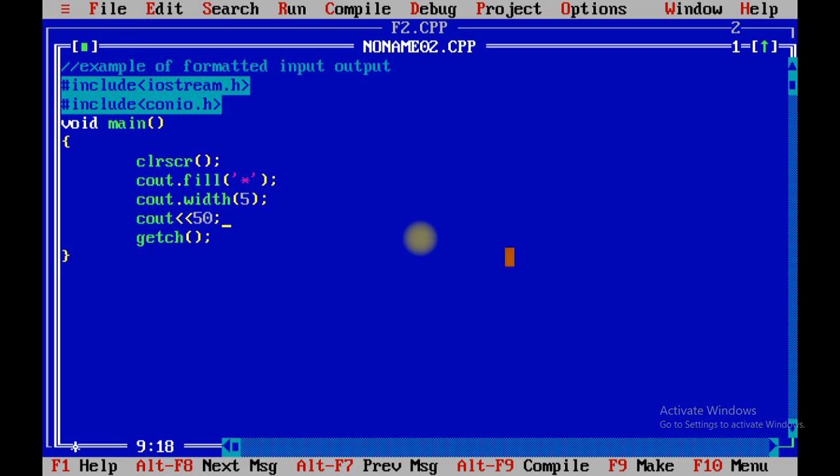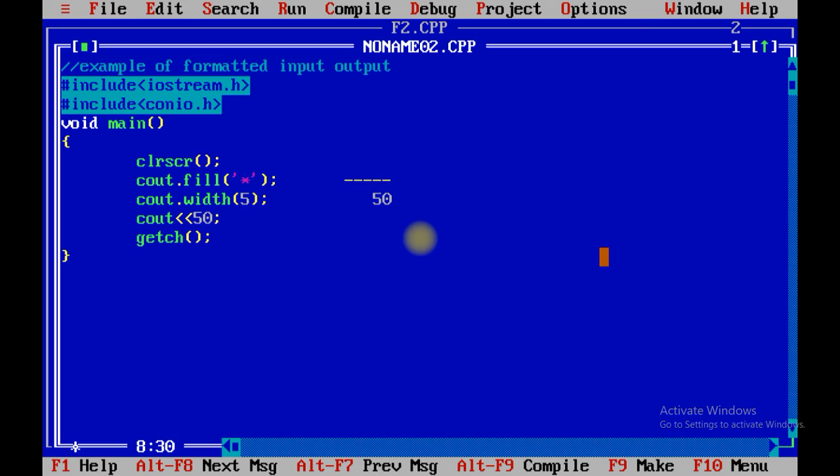Now what happens? The width we have specified is 5, so 1, 2, 3, 4 and 5 will be stored in memory. How many digits are we going to print? That is 2 digits. So the last 2 digits would be filled with 50, and the remaining 3 spaces are there.